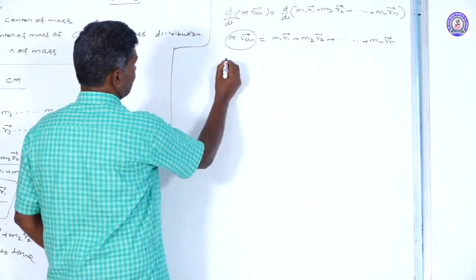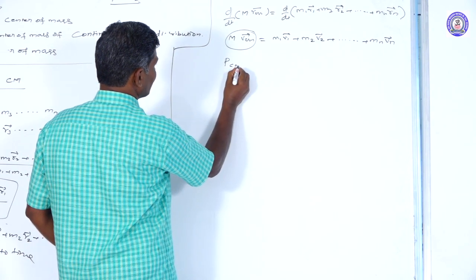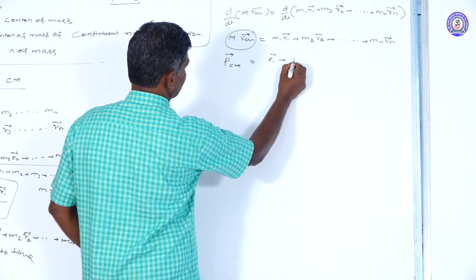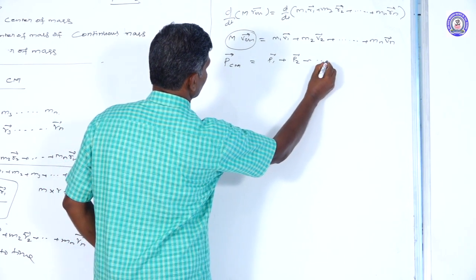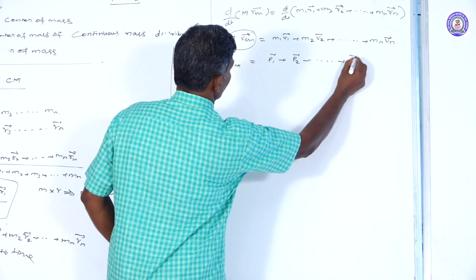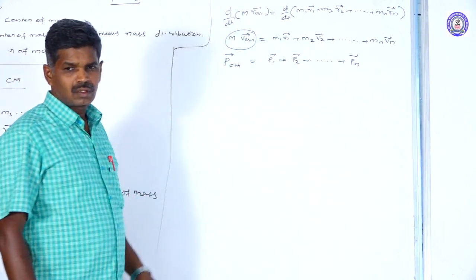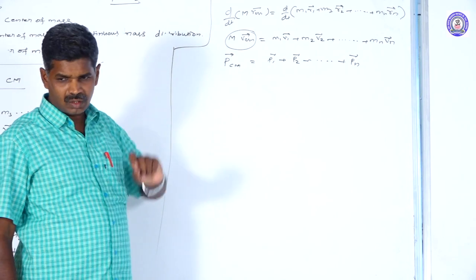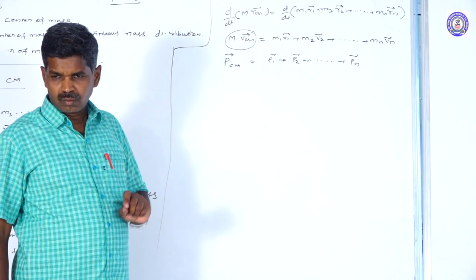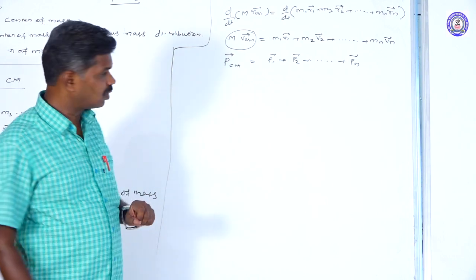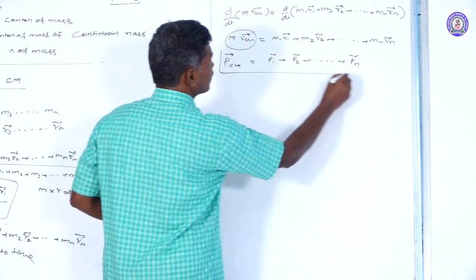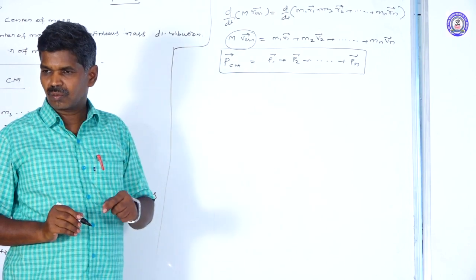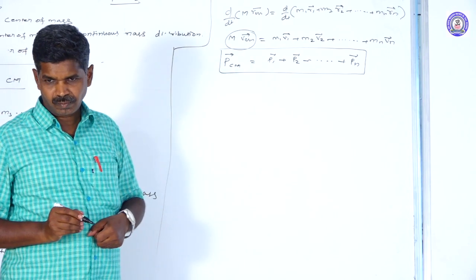The momentum of the center of mass can be taken as P_CM vector equal to p1 vector plus p2 vector up to pn vector. The vector sum of the momenta of all the particles equals the momentum of the center of mass.